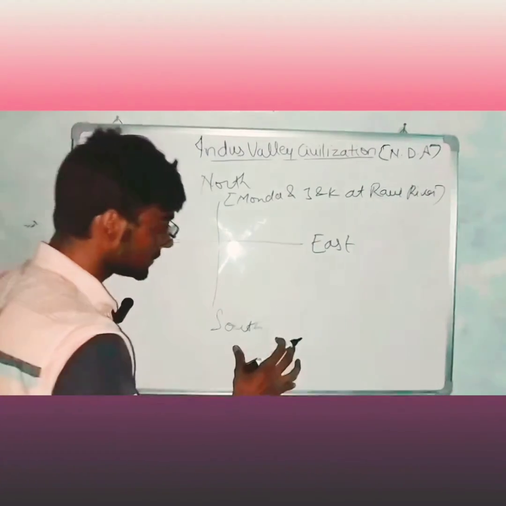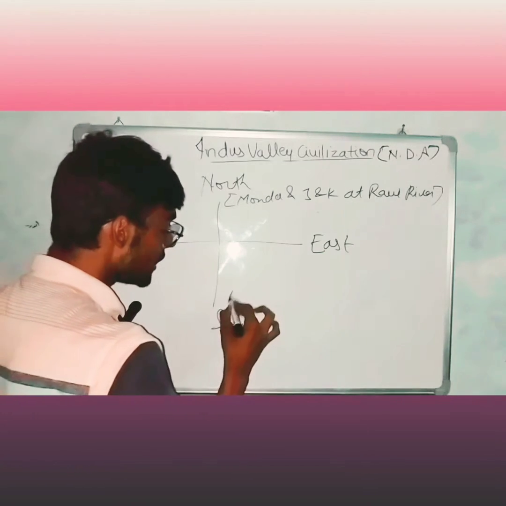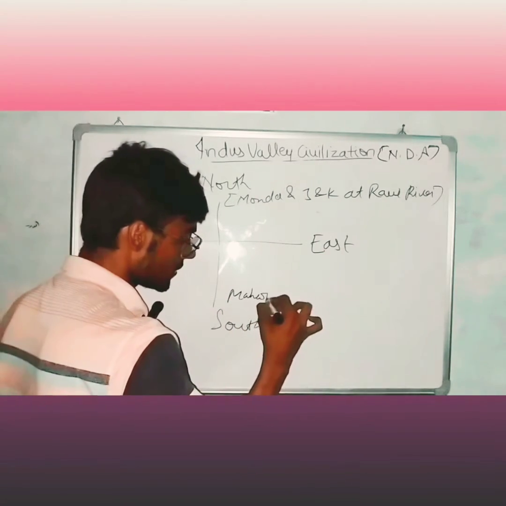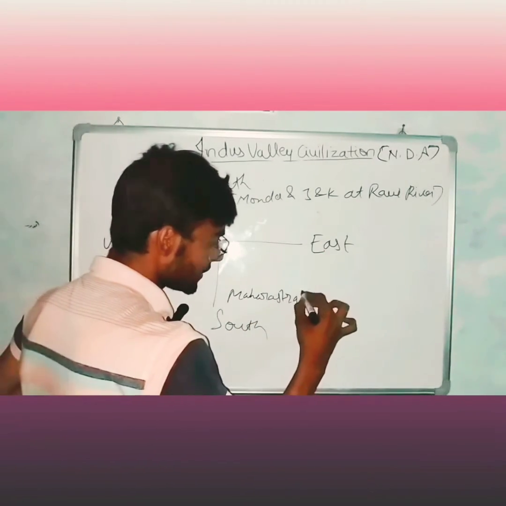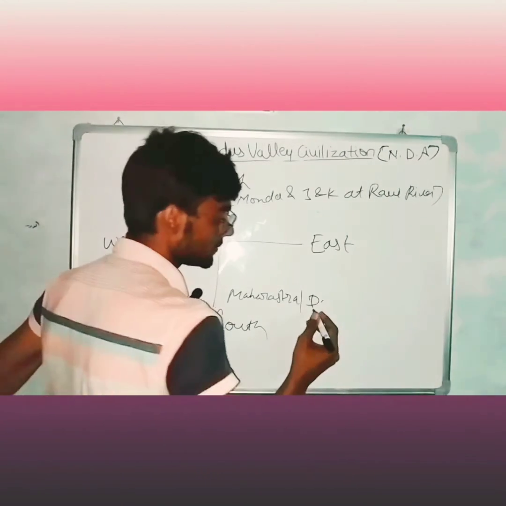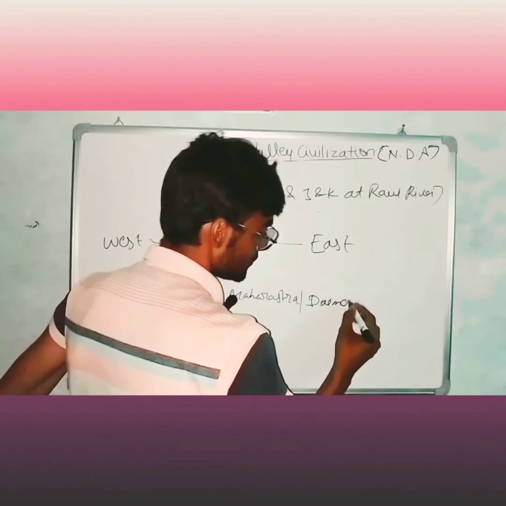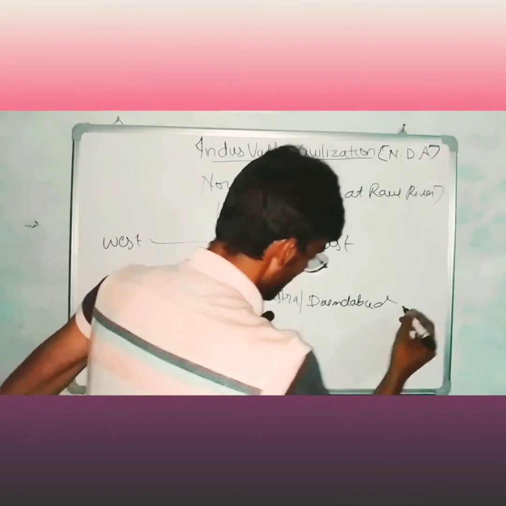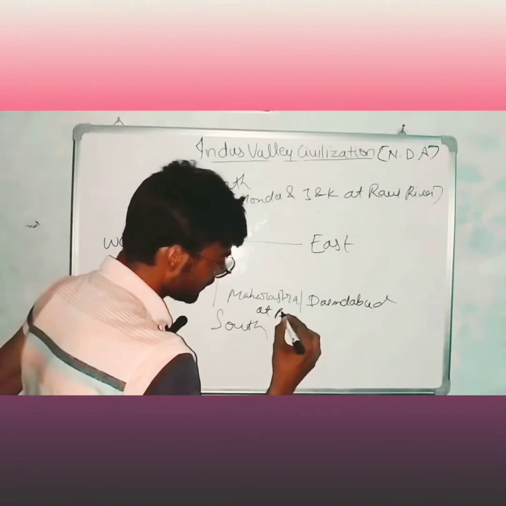In the south, Maharashtra, Ahmedabad, at Pravara River.